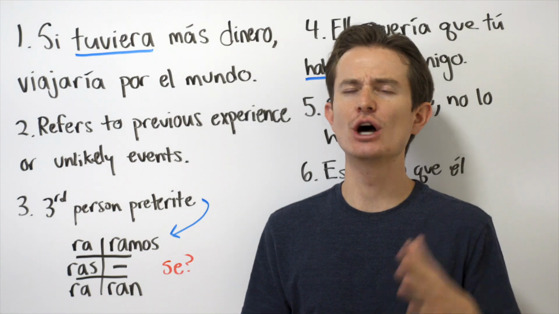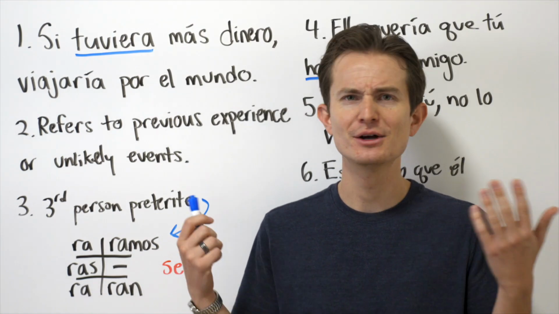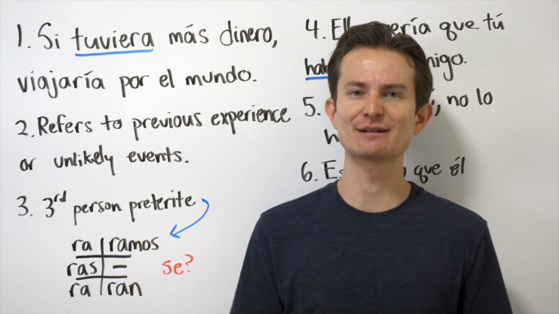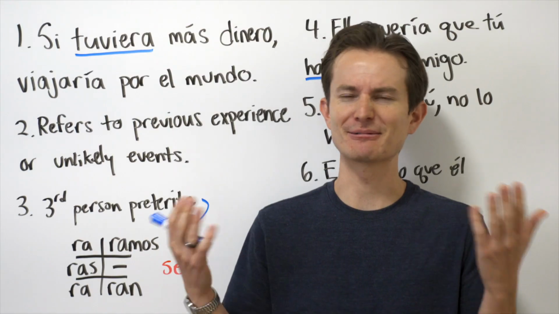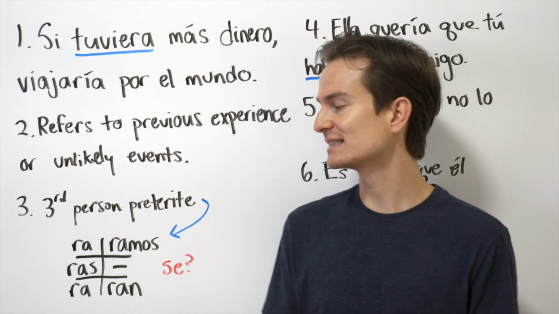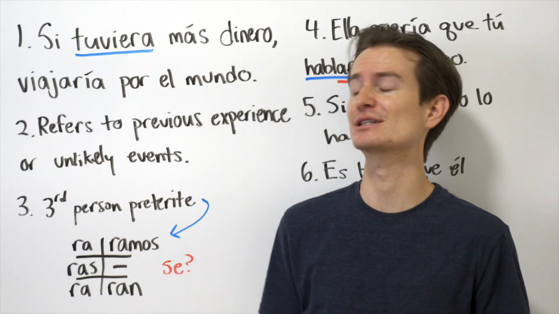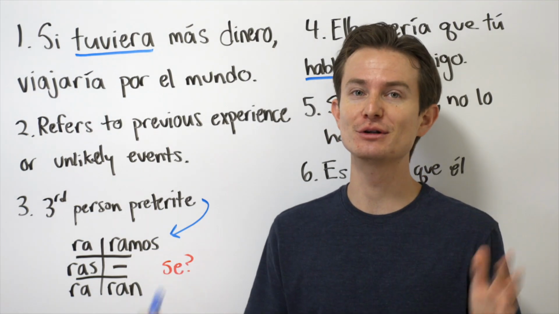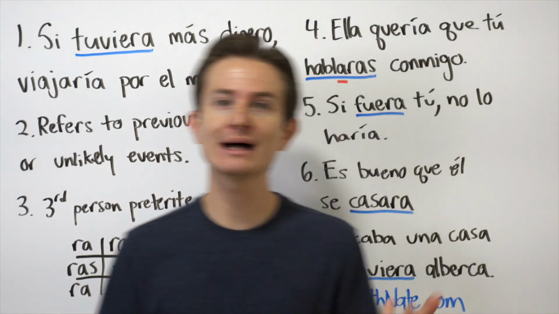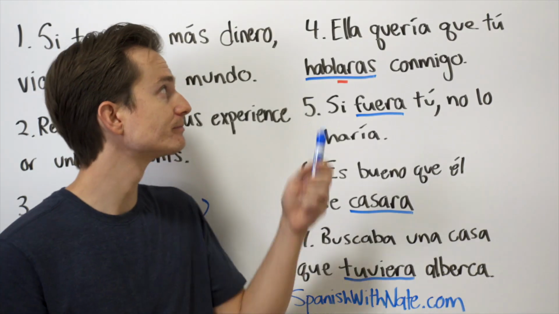However, they are good to know in case you hear them and you get confused as to what was that, right? If you hear fuese, for example, instead of fuera, you're like, what was that? It's the same exact thing, and there's just two endings. Why? I don't know. The Spaniards decided that was going to be a good idea, and so we have two different kinds of endings. Okay, so now let's take a look at a bunch of different examples.